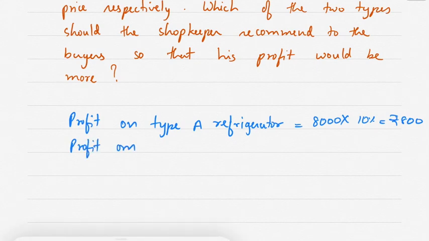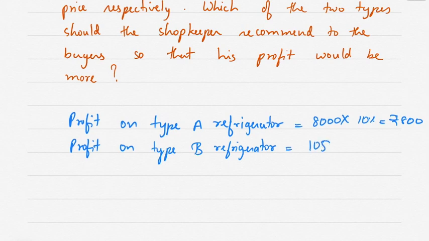Profit on type B refrigerator is 10,500 into 8%, which comes to rupees 840.